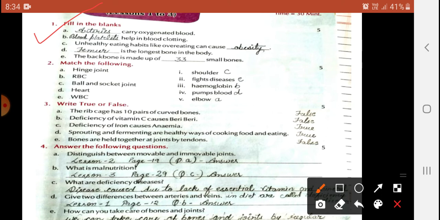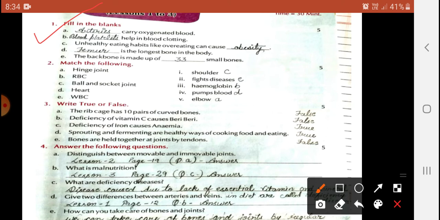D, empty space, the already given answer is: femur is the longest bone in the body. You will see E: the backbone is made up of small bones. You will fill the empty space according to the given answer, 33 small bones. The backbone is made up of 33 small bones.